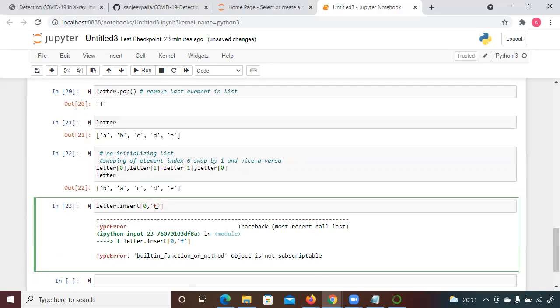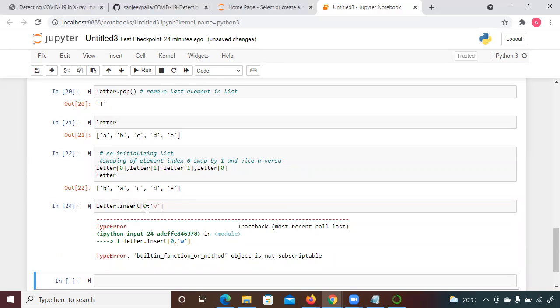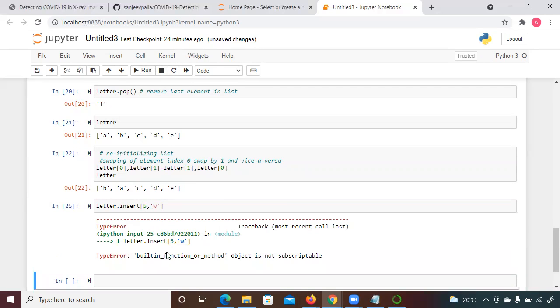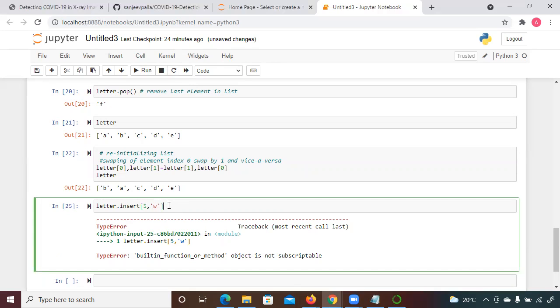Let me try with another one. Or I think insert might be deprecated from Python 3. Let me check if it is there. Take it in index 0, 1, 2, 3, 4. Let me take 5. Built-in function or method object is not subscriptable. I think this insert function is no longer available in Python 3. They have removed it.